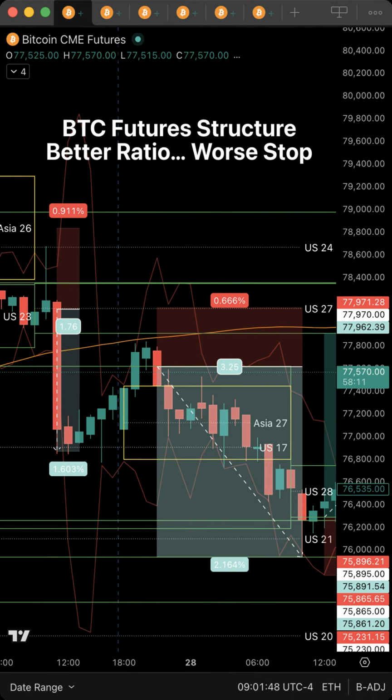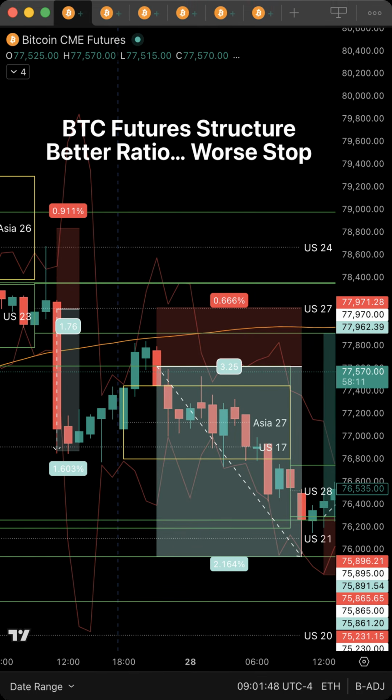Price moves up, but it cannot stay above. The session forms inside old pressure. April 27th Asia session forms between April 17th U.S. session midpoint and April 17th U.S. session upper boundary. It forms compressed.